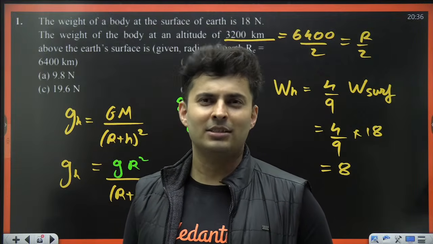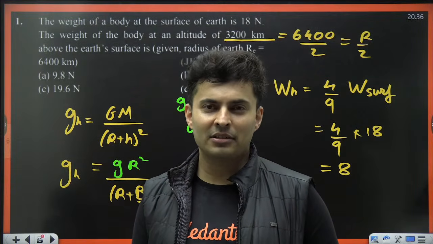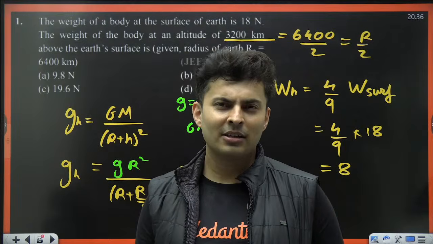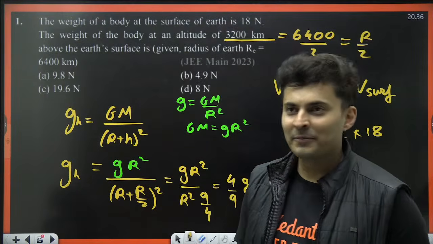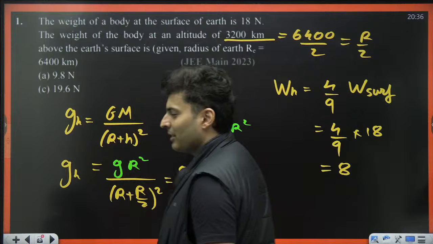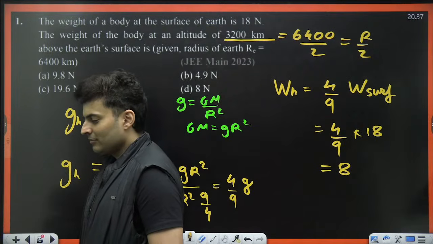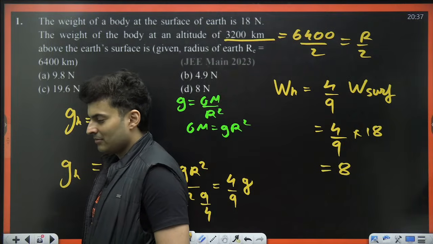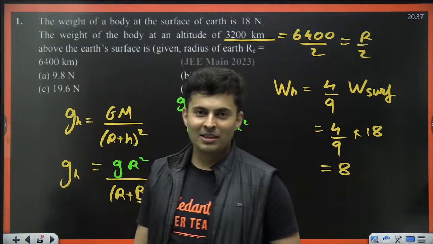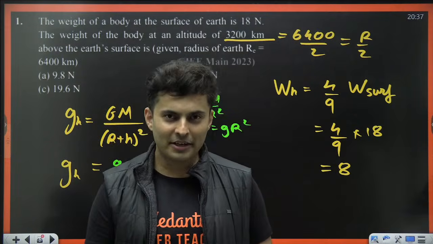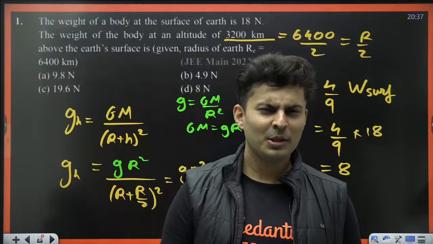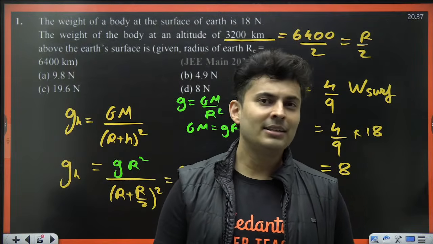But maybe after 10 years or 15 years or even 5 years, who knows, maybe that person does something really remarkable in life. Who knows, maybe that person who got even 20 percentile in JEE Mains might be a very differently talented person.